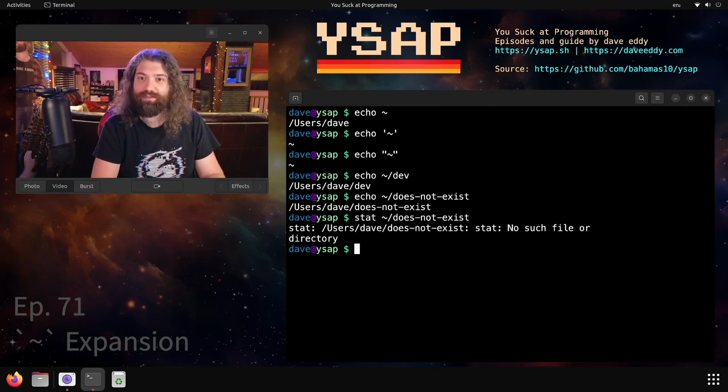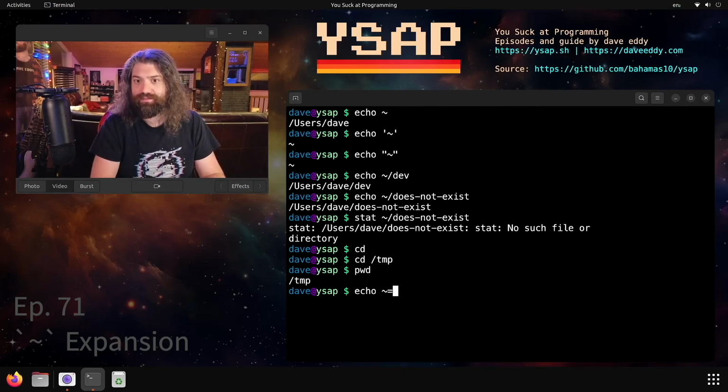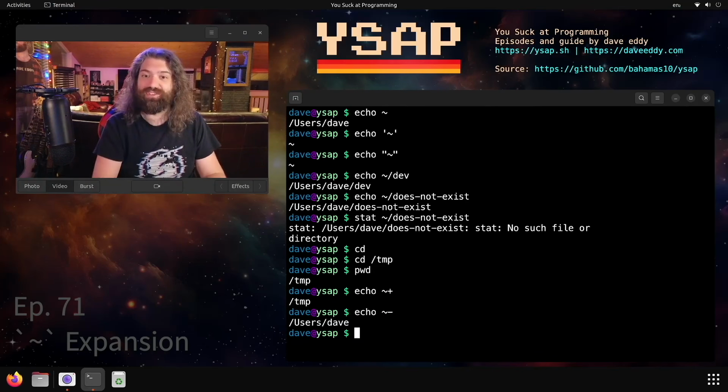But did you know there's more that you can do with this? There are a couple weird ones that people don't really know about. Let's cd into my home directory. Let's cd to temp. And now we can run pwd, and you can see that we're in temp. Hey, that's awesome. You can also run tilde plus. Look at that. Still says temp. That's our current working directory. You can run tilde minus, and it has my home directory. That was my previous directory.